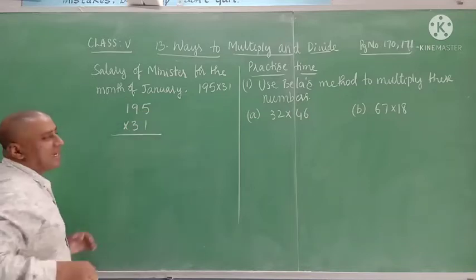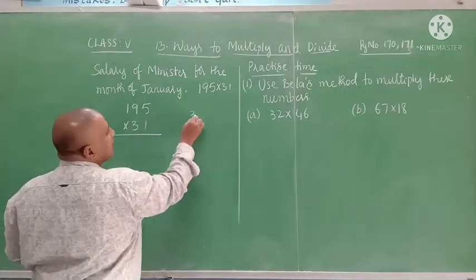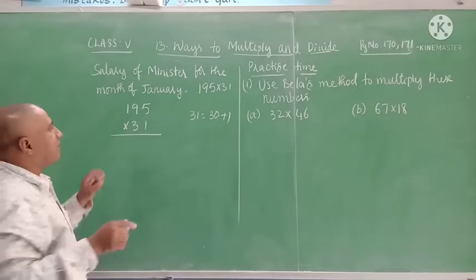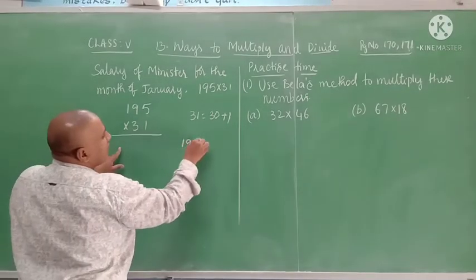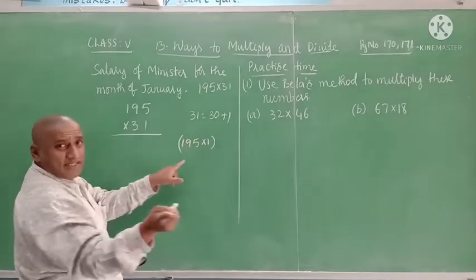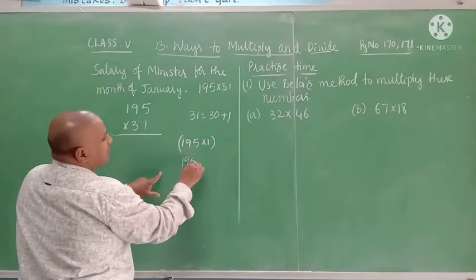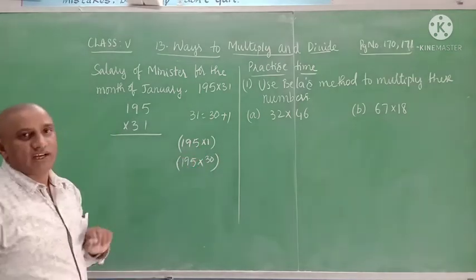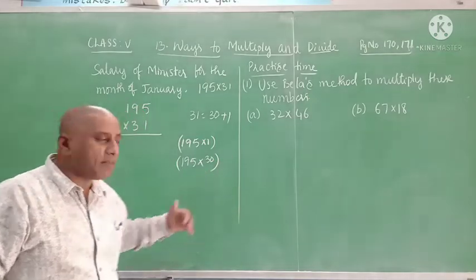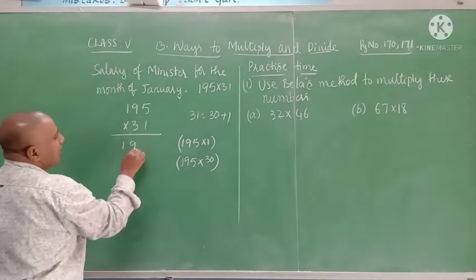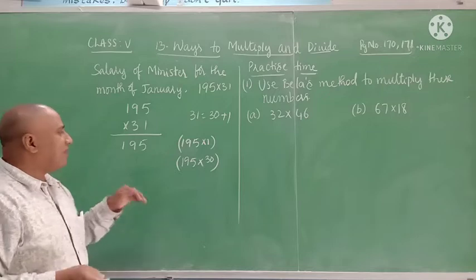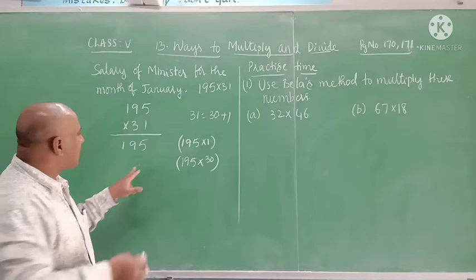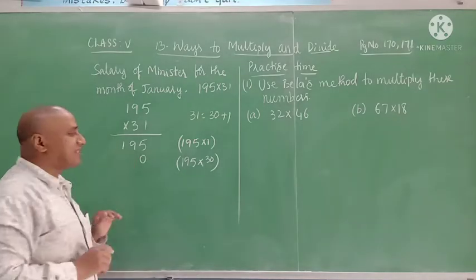So 31 can be written as what? 30 plus 1. 31 is split as 30 plus 1. The first step, 195 is multiplied with 1. The second step, 195 is multiplied with the second number, that is 30. What do we get when we multiply 195 with 1? The same number, 195. While multiplying 195 with 30, 0 will be placed under the 5, that is the 1's place.